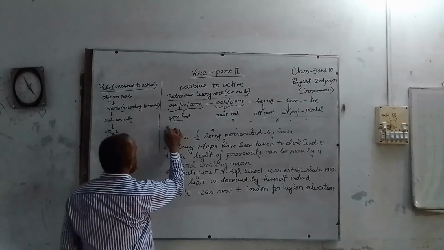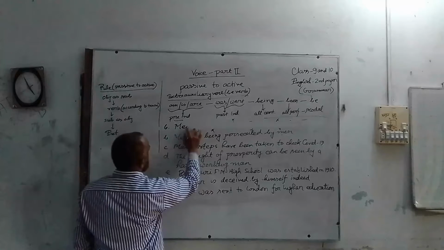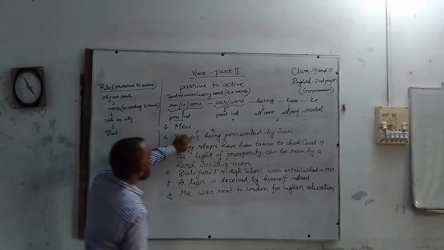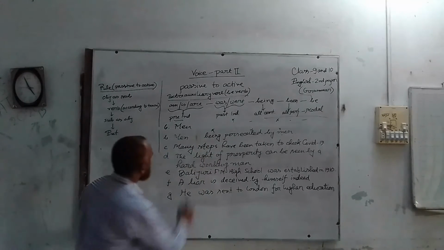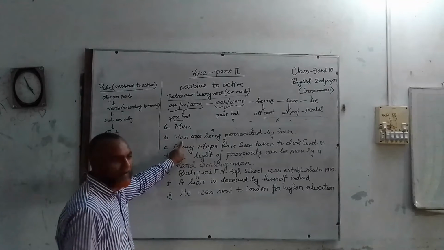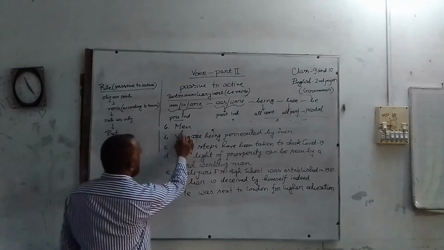First, in number B, the subject should be "men". Here we should write "are", as it's a plural noun. Men are.